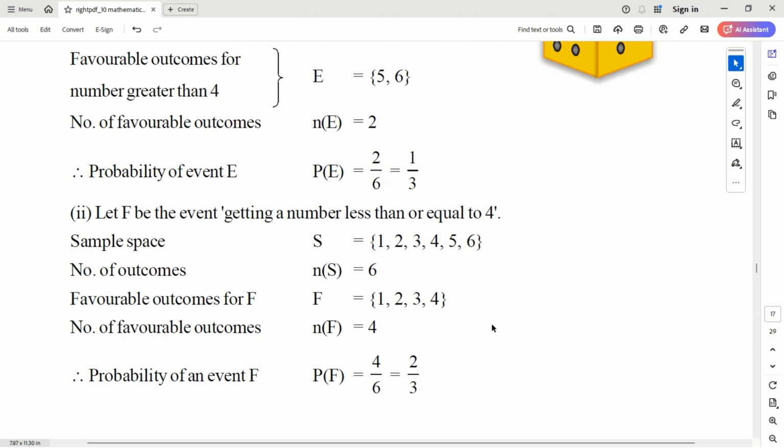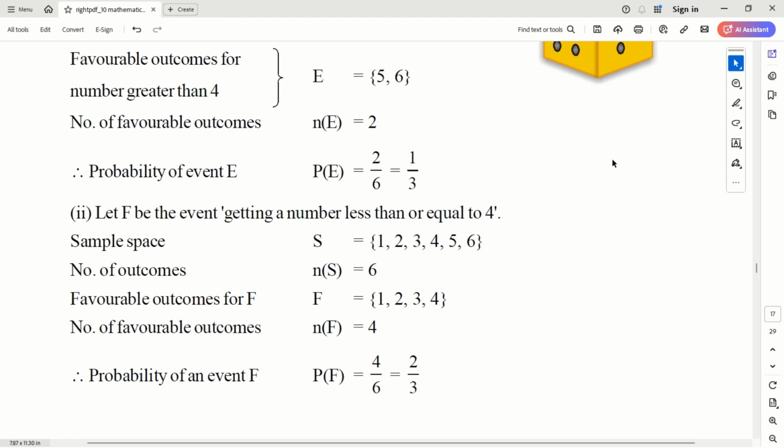If the other event is defined as getting a number less than or equal to 4, then my sample space is the same. Favorable outcomes are 1, 2, 3, 4, because my success is getting a number less than or equal to 4, right? So the probability of the event is 4 by 6, which is 2 by 3.